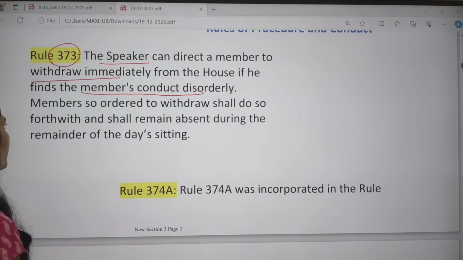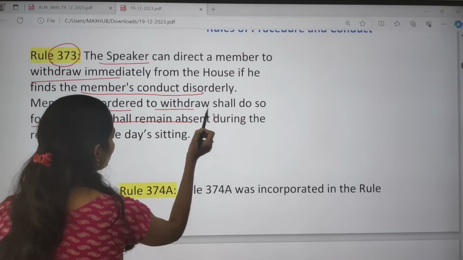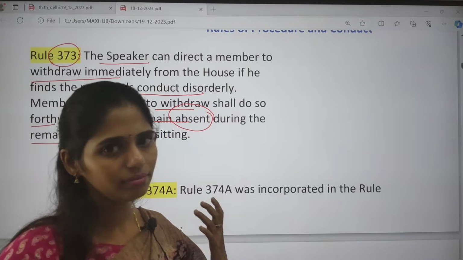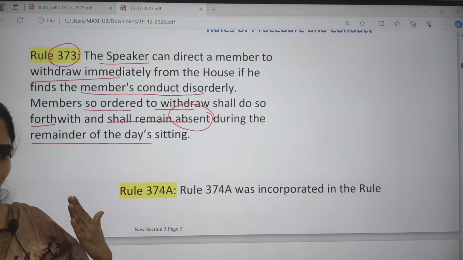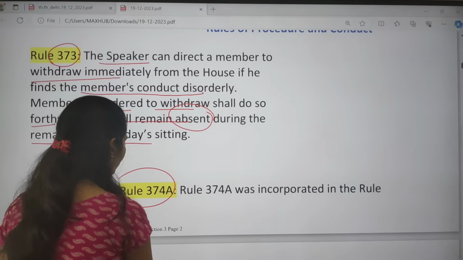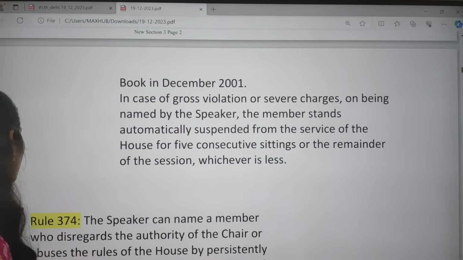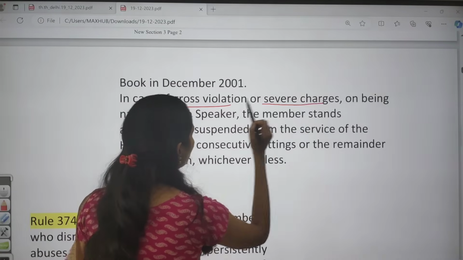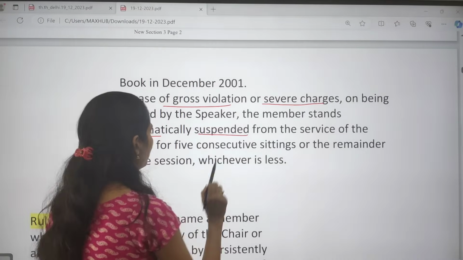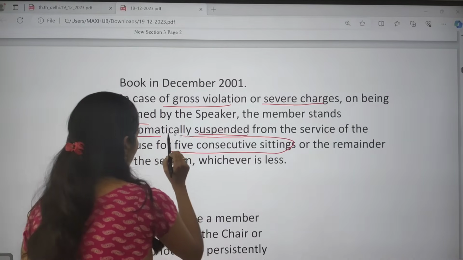go away or withdraw. And members who are ordered to withdraw shall do so forthwith and shall remain absent during the remainder of the session. So if they had been suspended, for example, on the first day, they should not attend that entire session. And this one is rule 374A. This rule 374A says that in the case of gross violation or severe charges, on being named by the Speaker, the member stands automatically suspended from the service of the house, that too for 5 consecutive sittings.